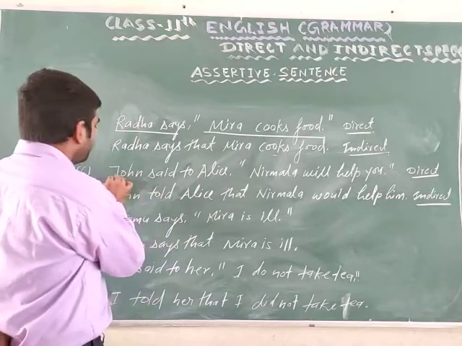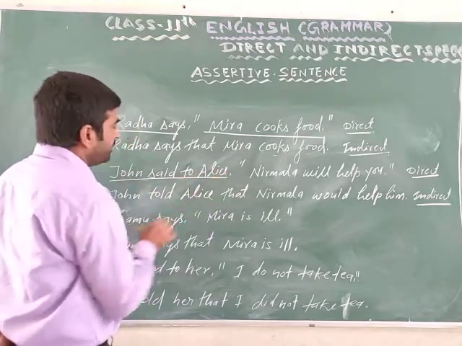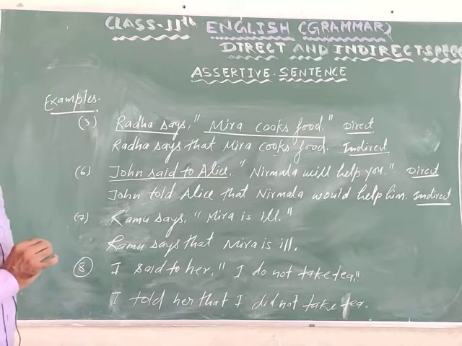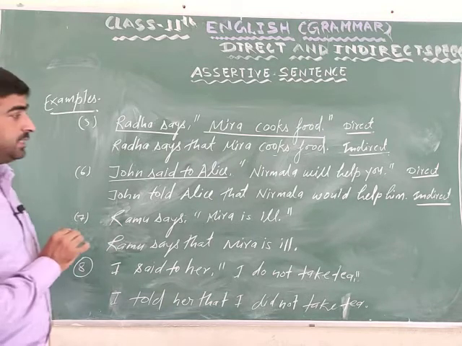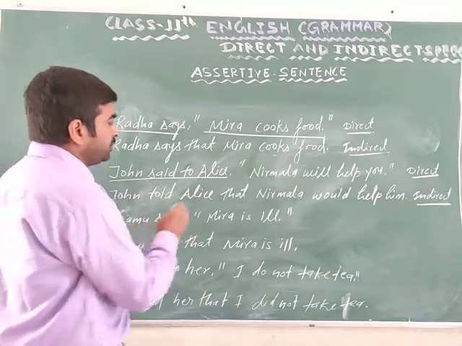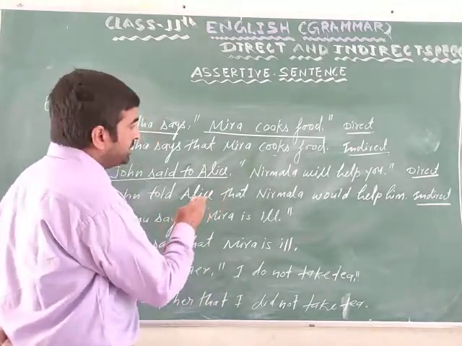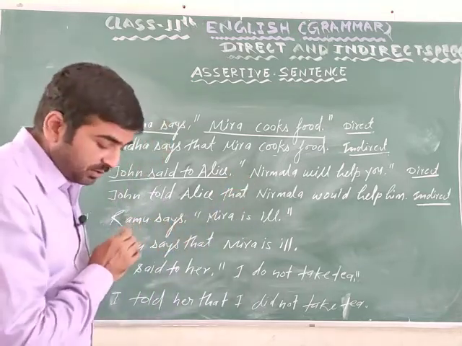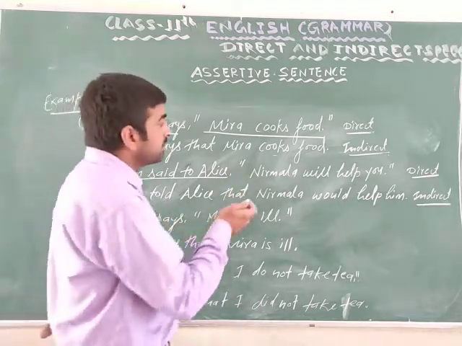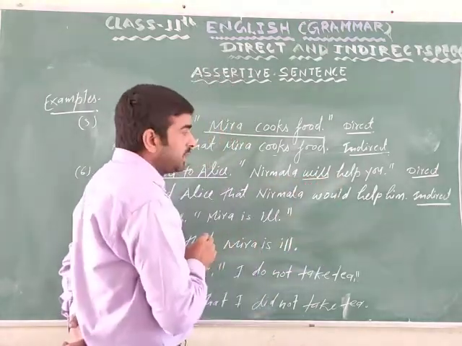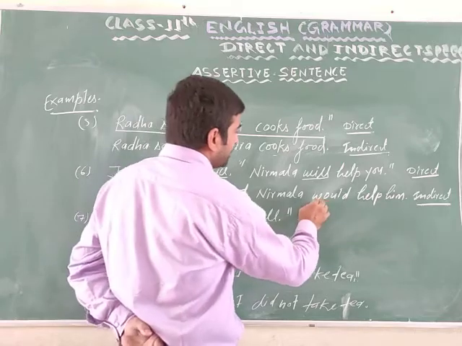Next, John said to Alice, "Nirmala will help you." Reporting verb is in past tense. That's why the tense of reported speech will change. John told Alice that. Nirmala, third person, will not change. Will changes into would in indirect speech.